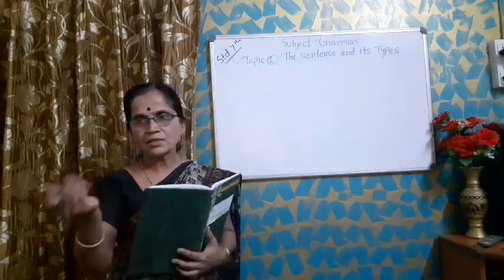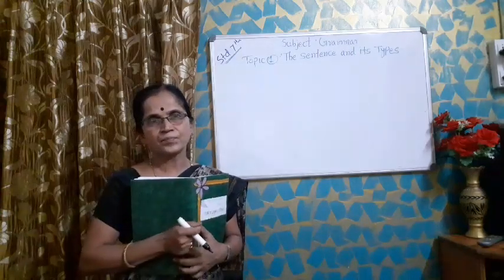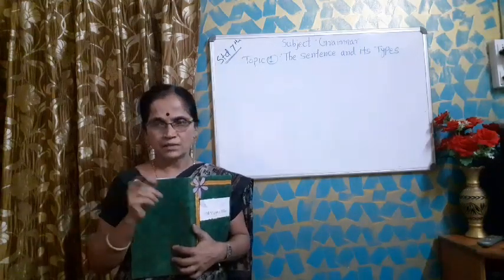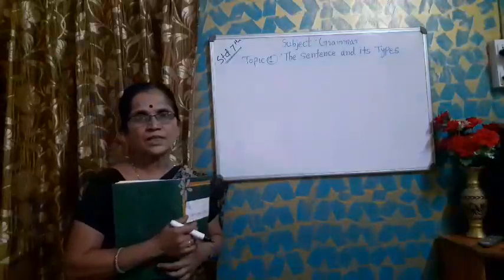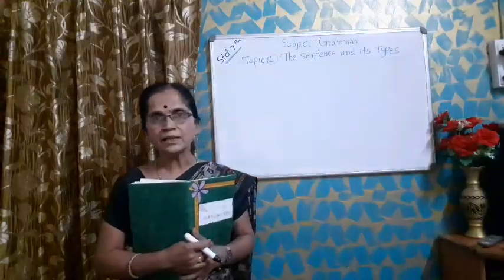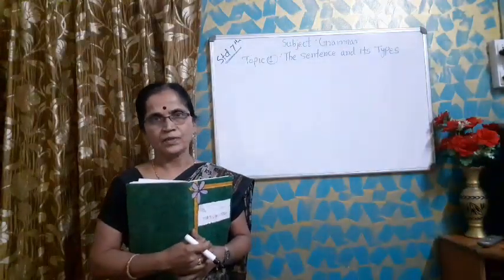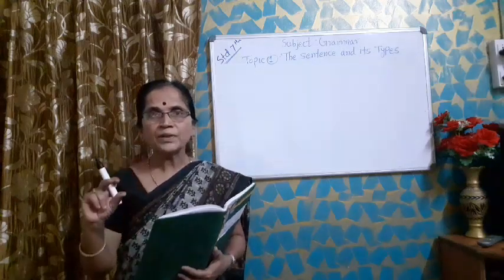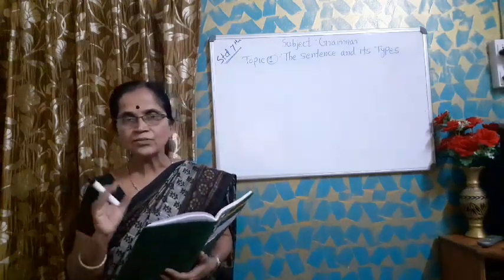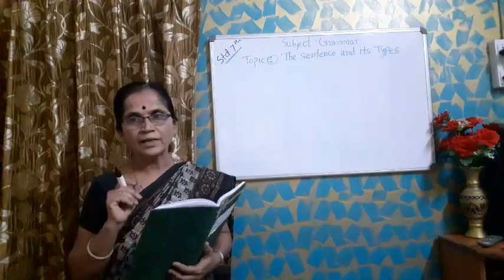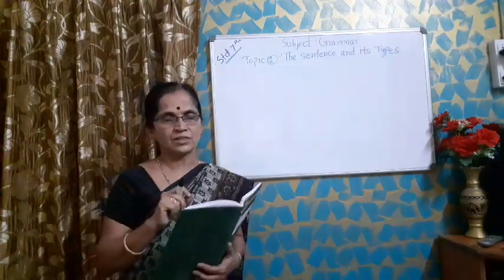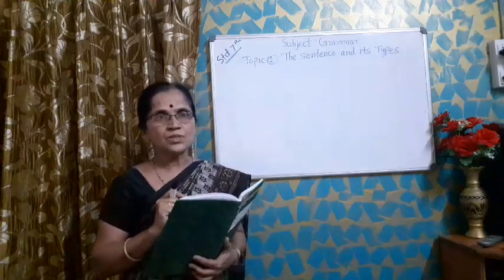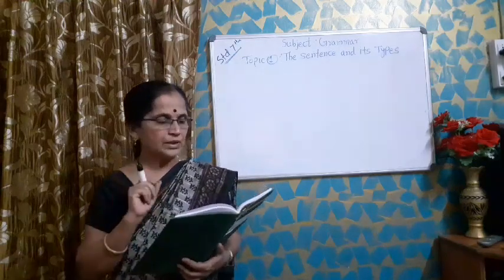You tell me one sentence. Yes, what is the sentence you said? Nita is playing carom. In this sentence there is a combination or group of different words, and this group of words gives us a meaning.